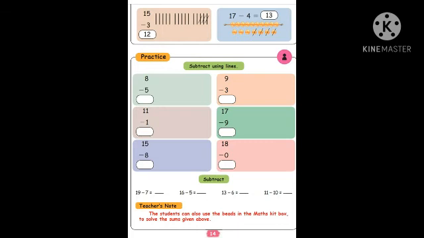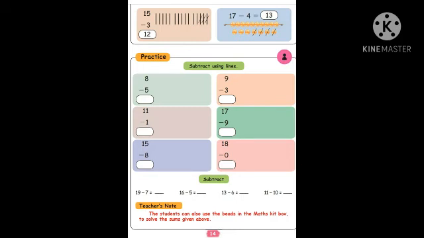Subtract using lines. 8 minus 5. What do you have to do? Draw lines. First you have to draw lines. 8 means how many lines do you have to draw? 1, 2, 3, 4, 5, 6, 7, 8. Take away how much? 5. 1, 2, 3, 4, 5. Remaining 3. So 3 is the correct answer.